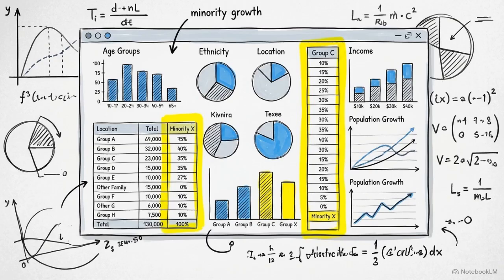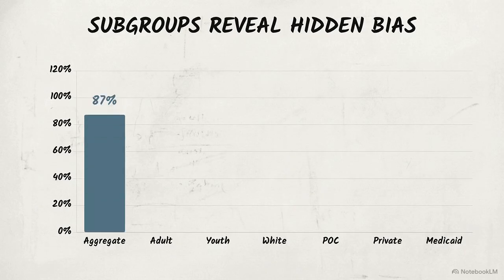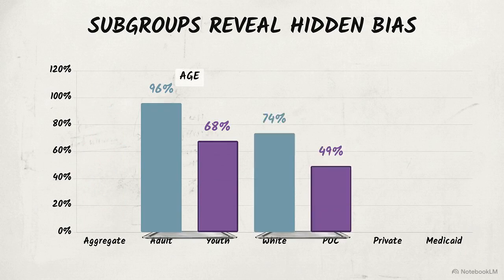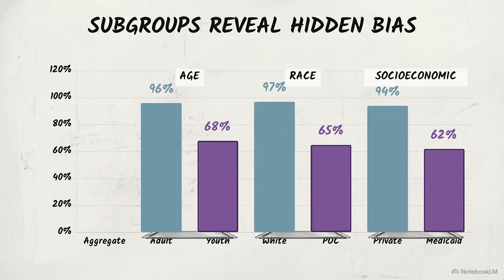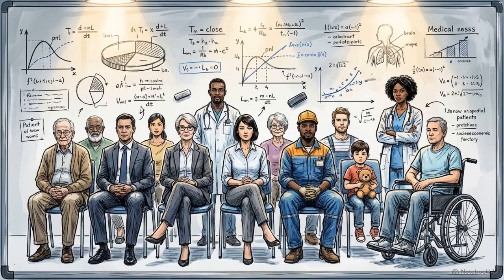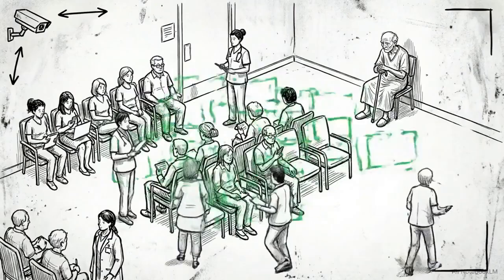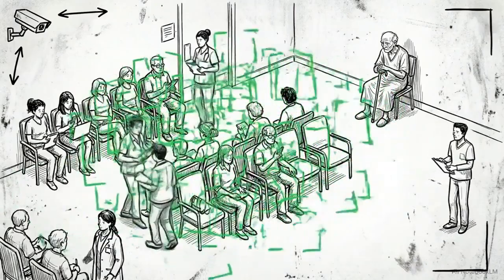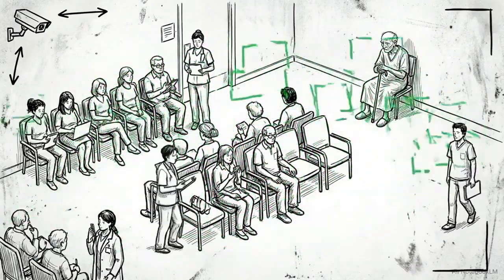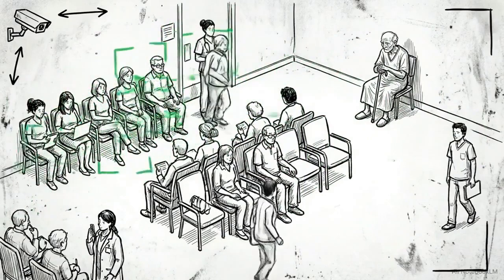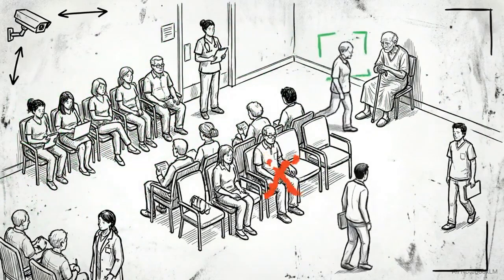Beyond metrics, evaluators must conduct rigorous subgroup analysis. Breaking down performance by specific demographic slices, such as age, race, and socioeconomic status, ensures the model functions equally across the entire patient population. Evaluating models using aggregate accuracy on imbalanced data mathematically validates underdiagnosis, ensuring the algorithm will fail the hospital's most vulnerable patients.